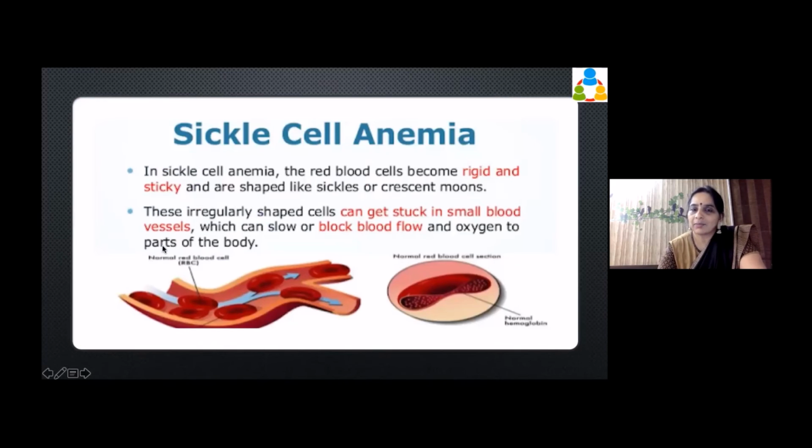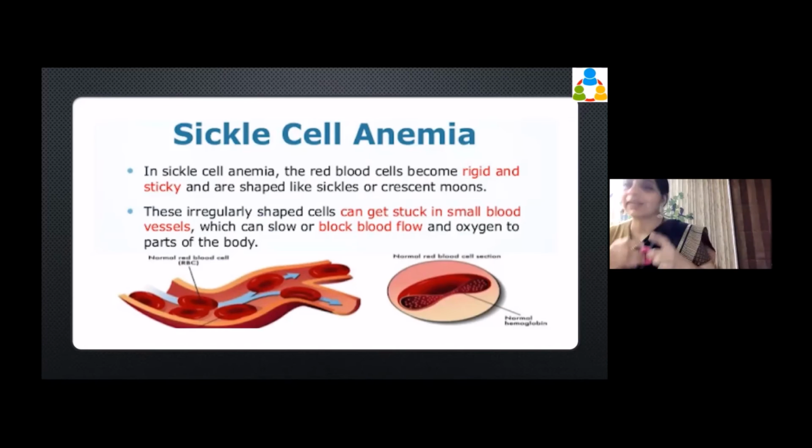This is sickle cell anemia. This is a case of something we were talking about, the red blood cells being pliable, right? This is the cell and it can very easily bend and move around. But in sickle cell anemia, it precipitates in a manner that it looks like a sickle, you know, which is used in the farms. Are you aware of it? Are you understanding what I'm trying to say?